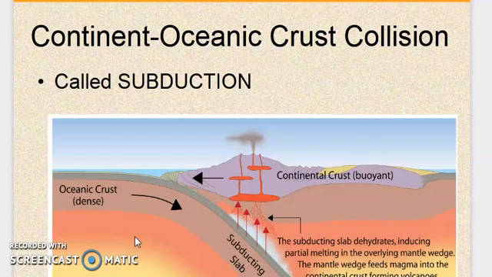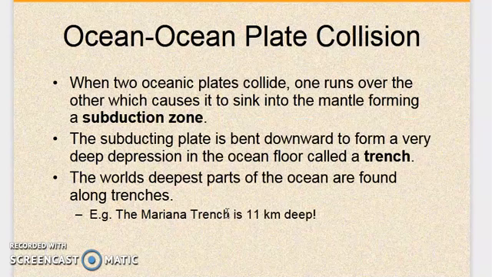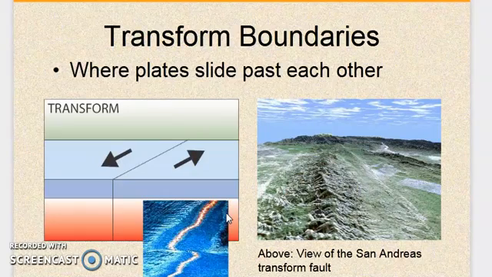Now continent and oceanic crust collision. When a continental crust collides and one part goes under the other, that time it is called the subduction zone. You can see one part is sliding down and this part is there, so this area is called the subduction zone. In subduction zones also, volcanic eruptions can occur. And in the ocean and ocean plate condition, when one tectonic ocean plate collides with another tectonic ocean plate, that is called the ocean and ocean plate boundary or plate collision.